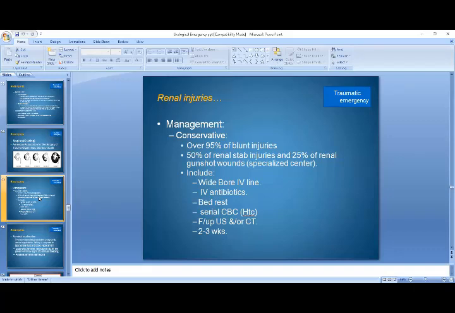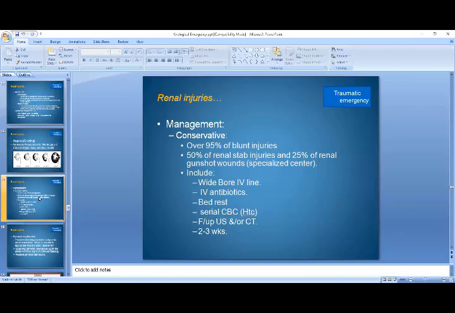So wide bore IV line, IV antibiotics, bed rest, and serial CBCs, because whenever the blood is thick, the hematocrit will rise.